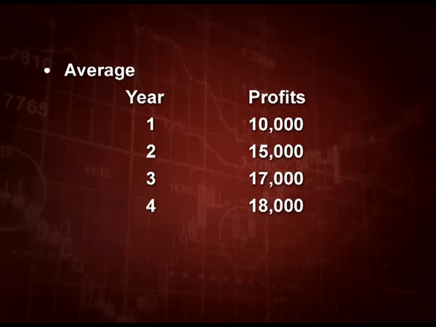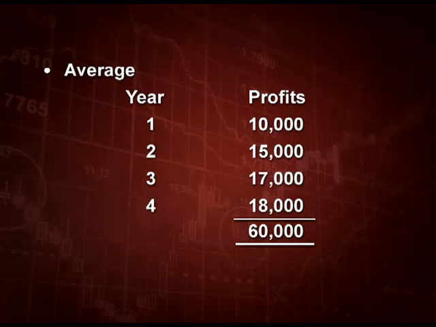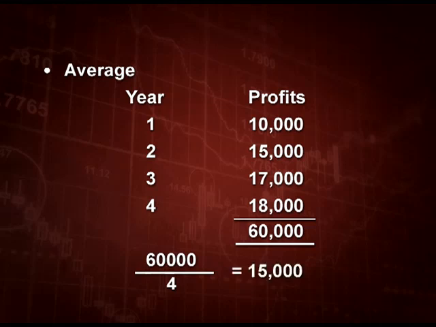Suppose we are given profits for 4 years. First of all, we have to total them. The total of this is 60,000, and when we divide it by 4, that is the number of years, we get 15,000. What is this? This is the goodwill calculated by average method.